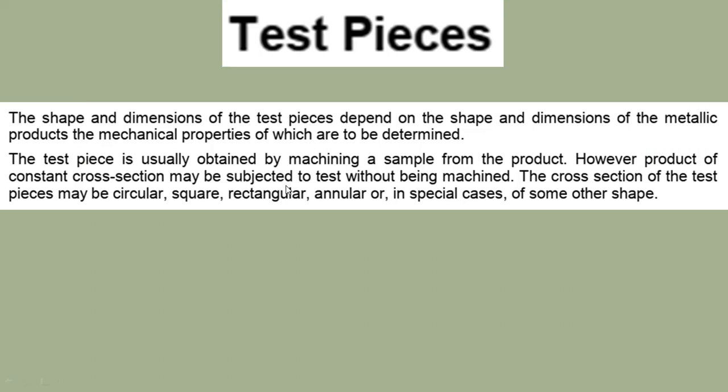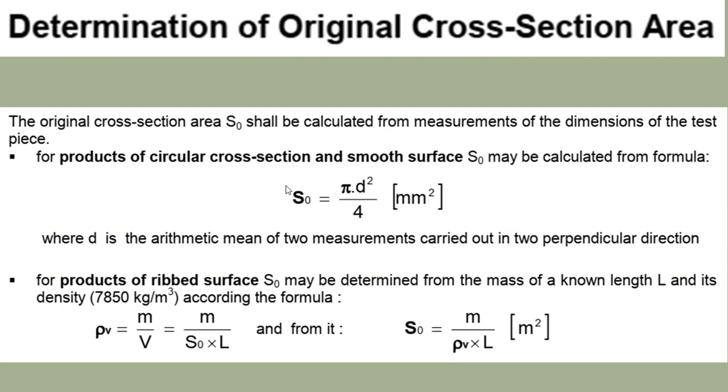Then test piece. The shape and dimension of the test piece depend on the shape and dimension of the metallic product whose mechanical properties are to be determined. Usually we obtain a sample from the product. However, a product of constant cross section may be subjected to test without being machined. The cross section of the test piece may be circular, square, rectangular, annular, or in special cases some other shape.